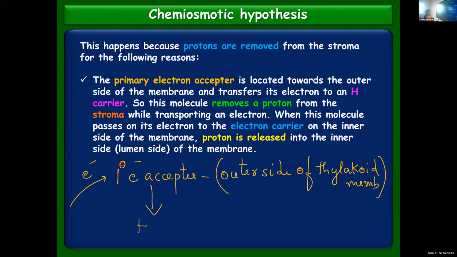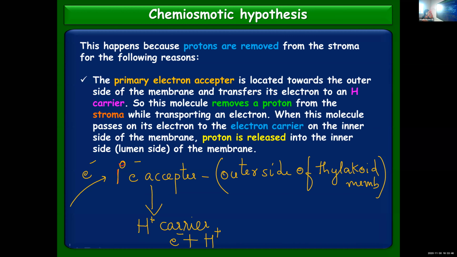They will be transferred to a proton carrier. As they transfer the electrons, along with the electron they will be transferring protons also.